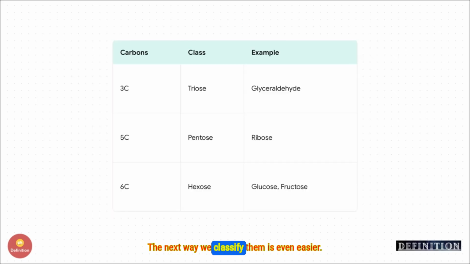The next way we classify them is even easier. We just count the carbons. 3 carbons? That's a triose, like glyceraldehyde. 5 carbons gives you a pentose. Think of ribose, which is in our RNA. And of course, 6 carbons makes a hexose, which is the category for our metabolic heavy hitters, glucose and fructose.